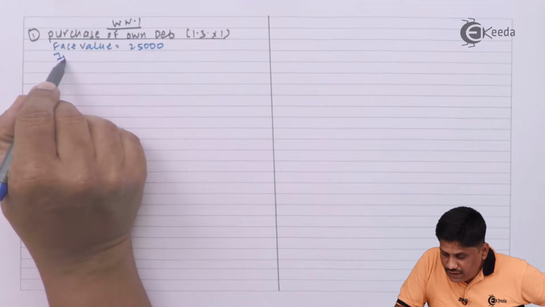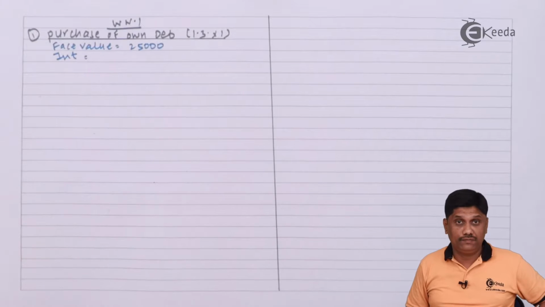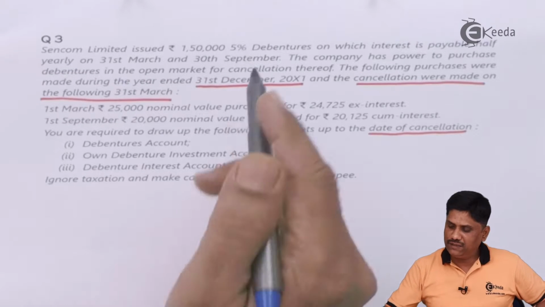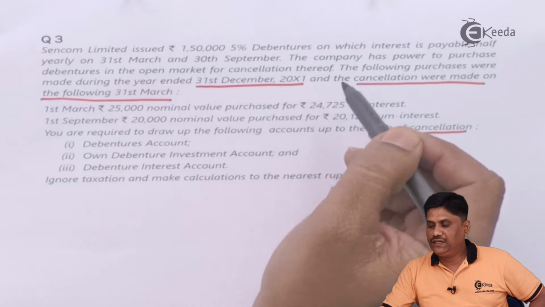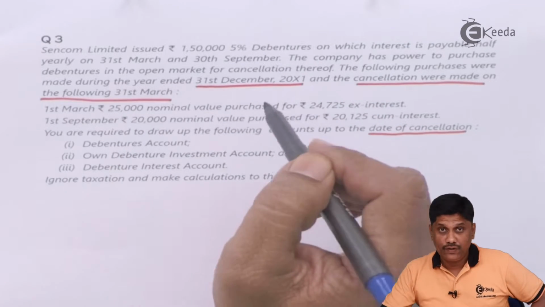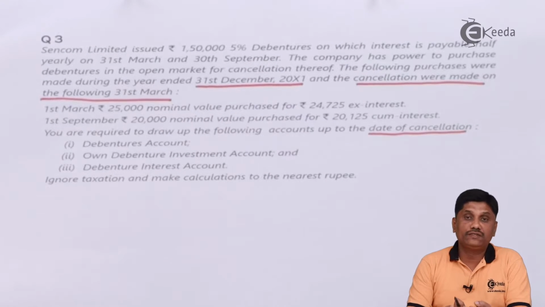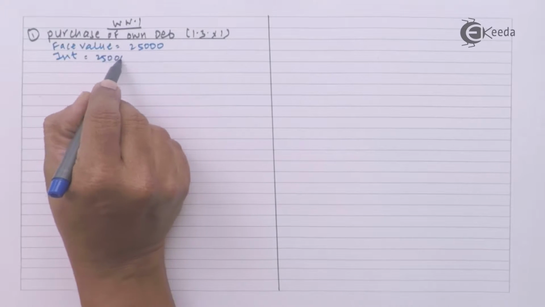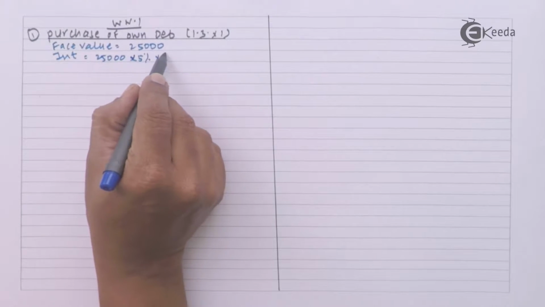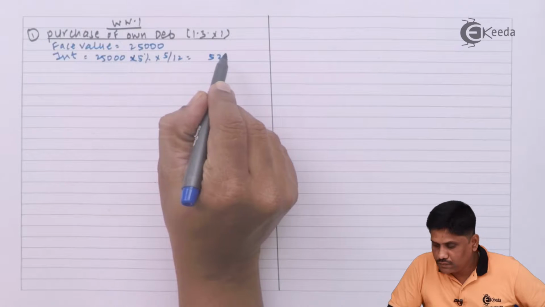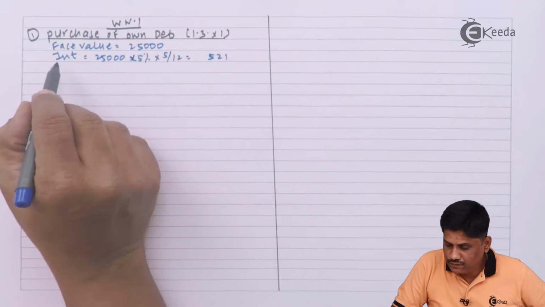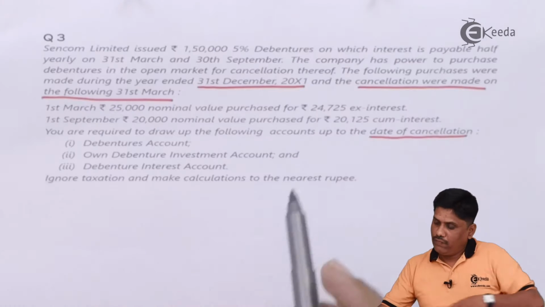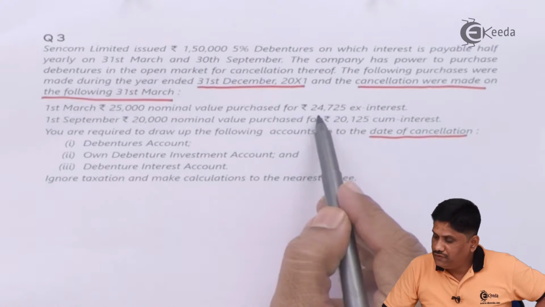Interest will be from the last interest date up to the date of transaction, 31st March and 30th September. If I look at this date, last interest they must have paid on 30th September. So from that, October, November, December, Jan and Feb, 5 months interest will be calculated. $521. Cost is ex interest price and your ex interest price was 24,725.